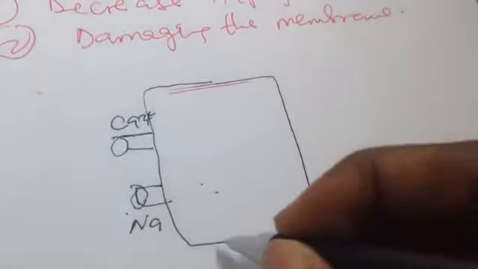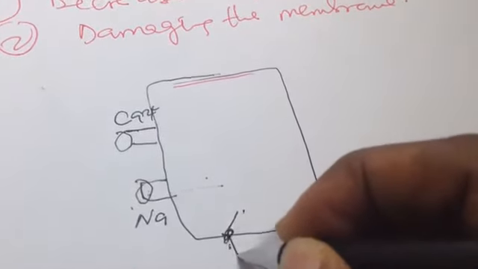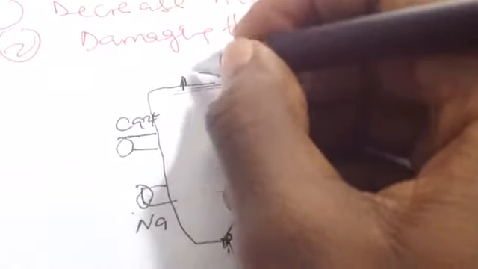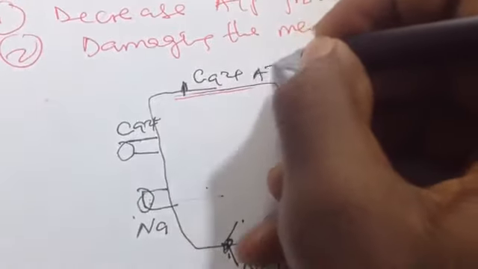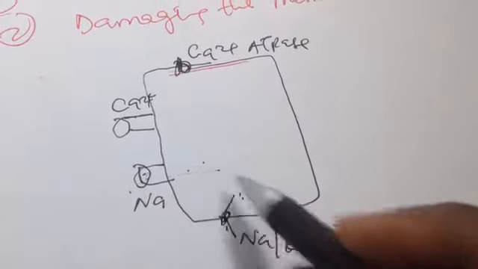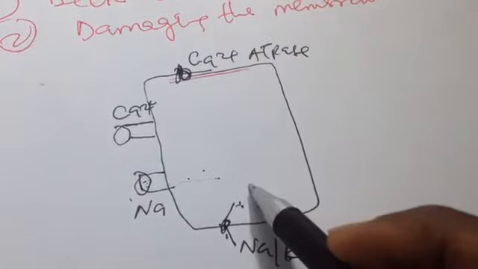So we constantly have a channel called sodium-potassium ATPase, and on this side we have calcium ATPase. This takes the sodium from inside and brings it out, and takes potassium in.